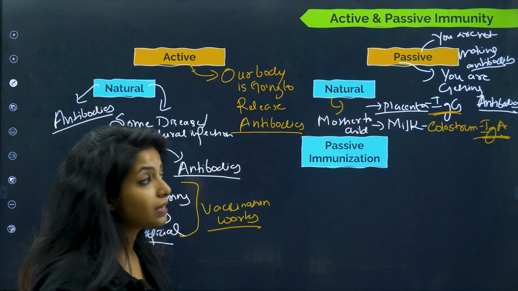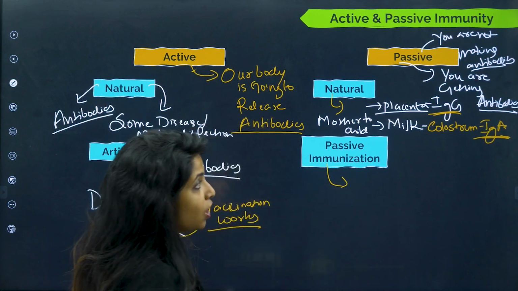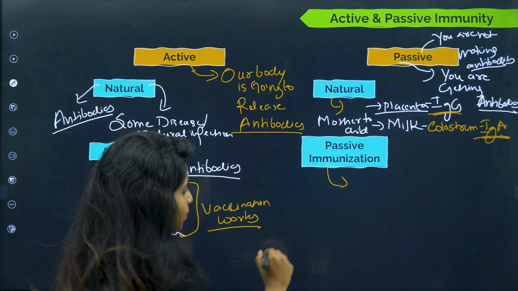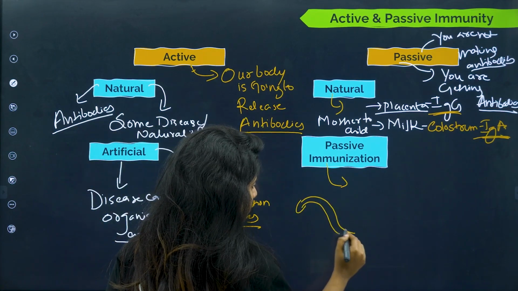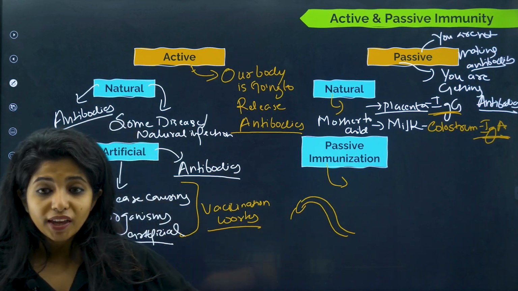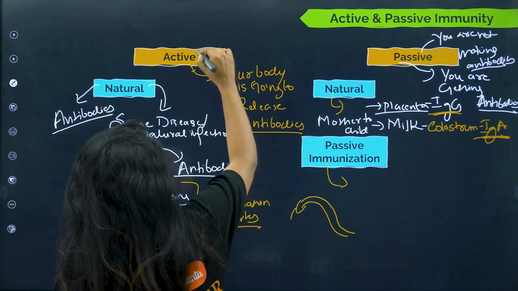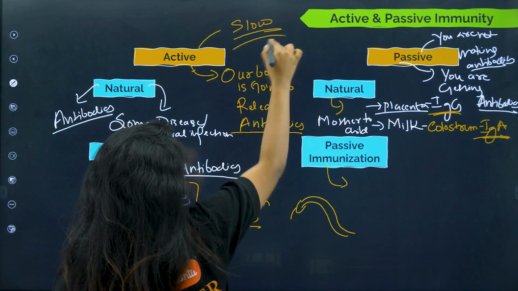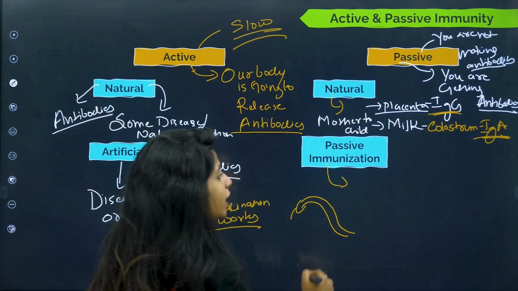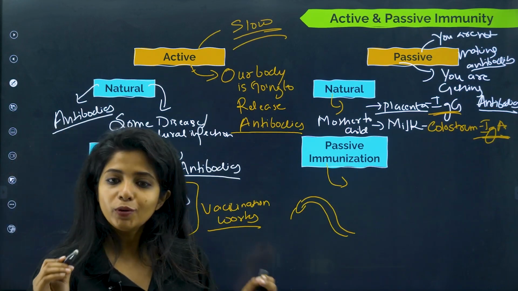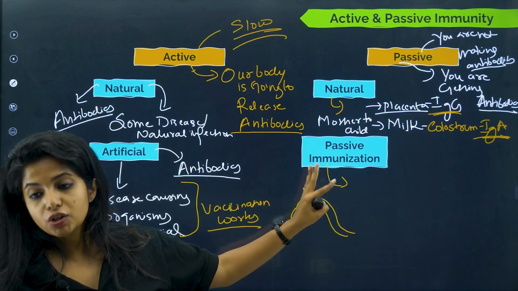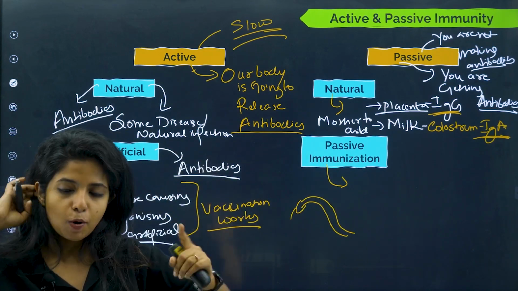Now there is something that is known as passive immunization, where I am giving ready-made antibodies. For example, a snake comes and bites me. Now I won't say, hey my body, please produce antibodies. I cannot wait for active immunity to take place, because active immunity is definitely slow. I need antibodies as of now. So we do passive immunization. You might be studying about this in the next topic. We studied about vaccination and immunization here, but it's okay, we'll re-study it there also.